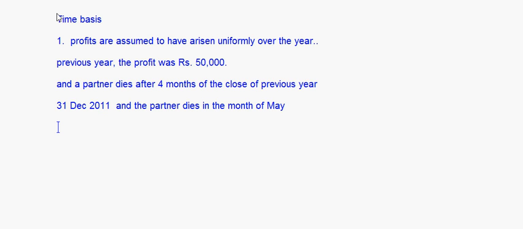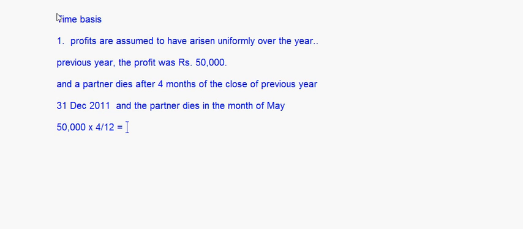So basically I'll calculate the profit like this: 50,000 into 4 divided by 12, because I want to calculate the profit for the 4 months, right? So 50,000 into 4 divided by 12, if you do 50,000 divided by 12, it will come in some decimal figures.